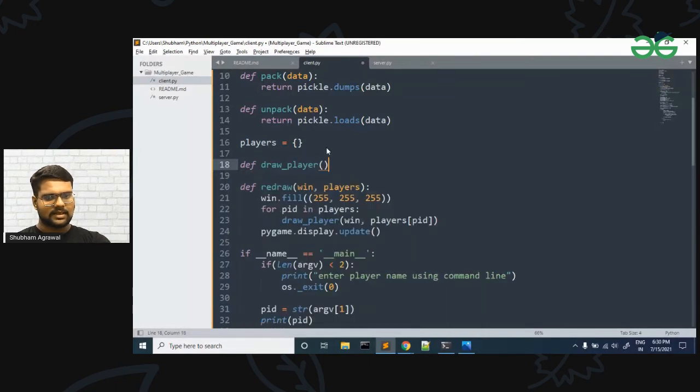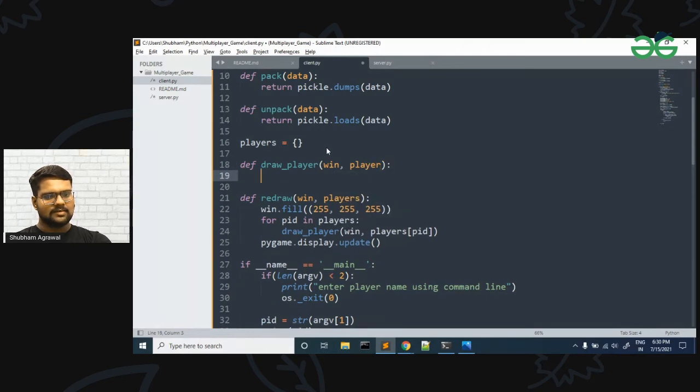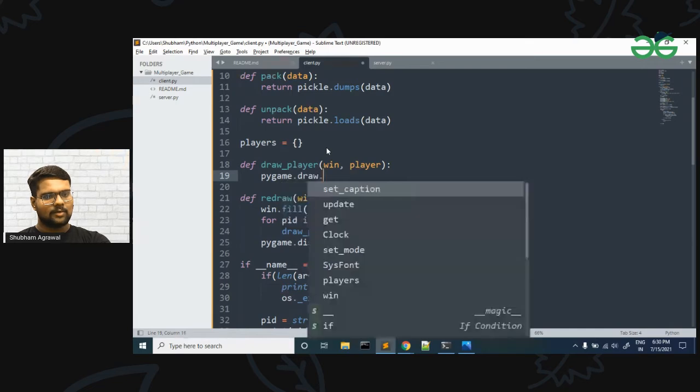In this we have window, and after that we will have the player name. So let it be player. In this we are going to draw a circle for each player. For that we are going to use pygame dot draw. To draw anything, we have to do pygame dot draw, and in this we have circle.